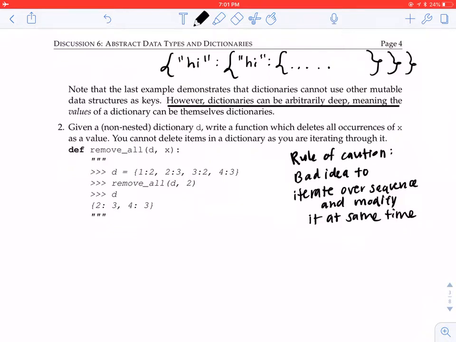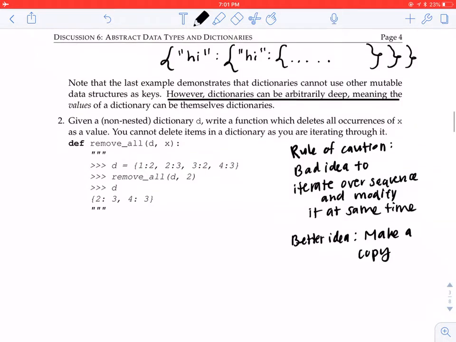So a better idea is to make a copy of something. And you'll see in this case, we're actually going to make a list of keys and then iterate through it.